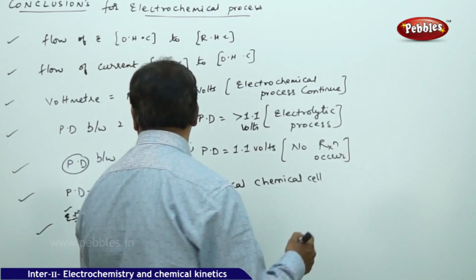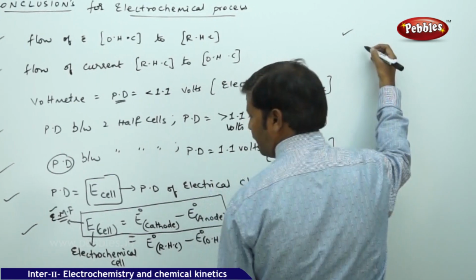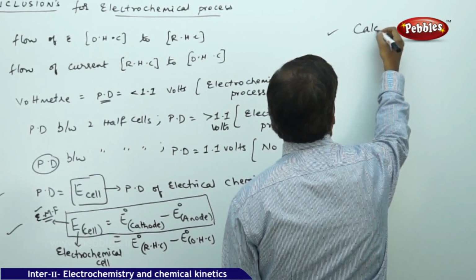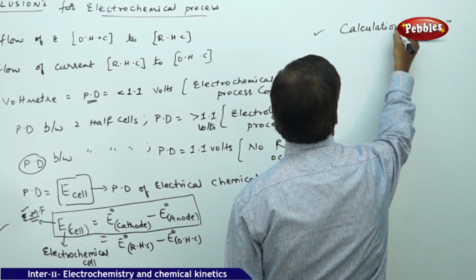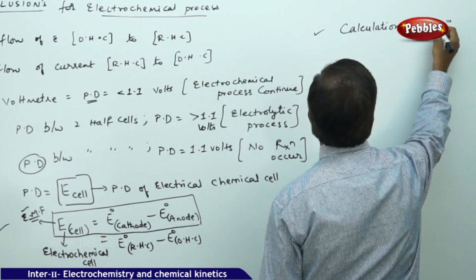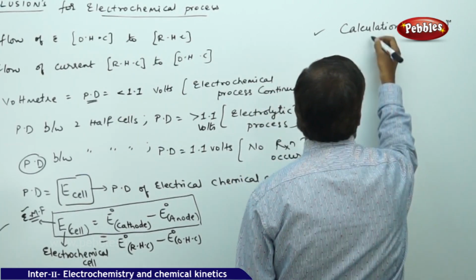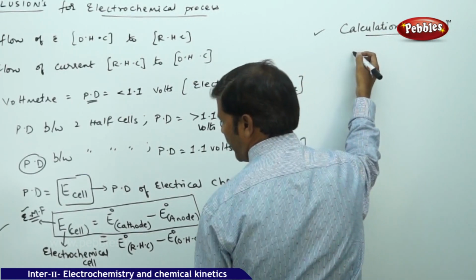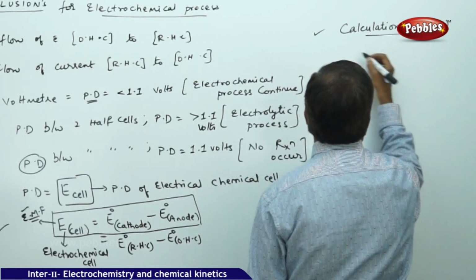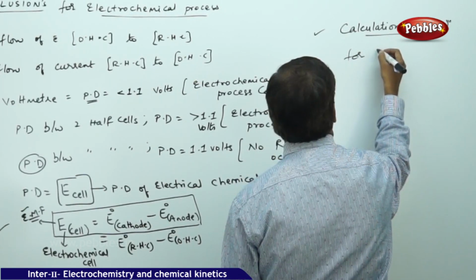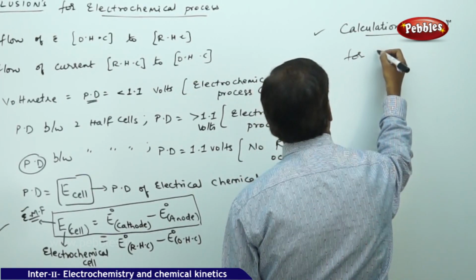And one more important aspect here is the calculation of potential of the cell for anode and cathode.